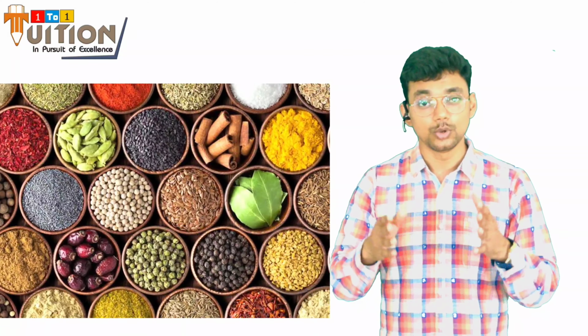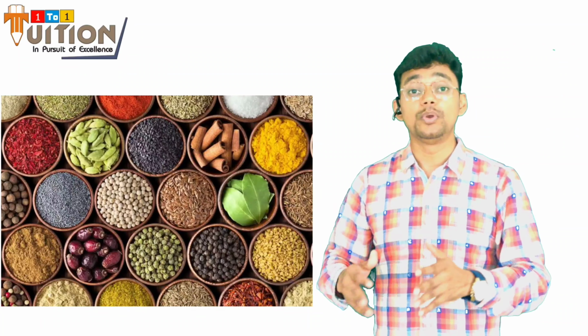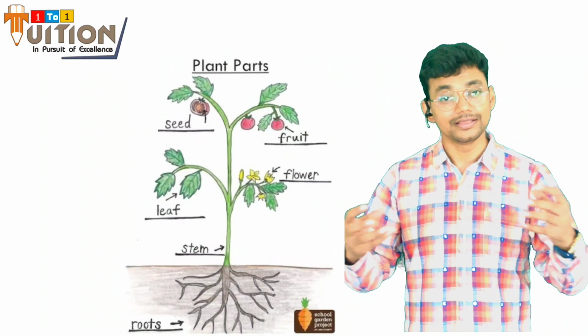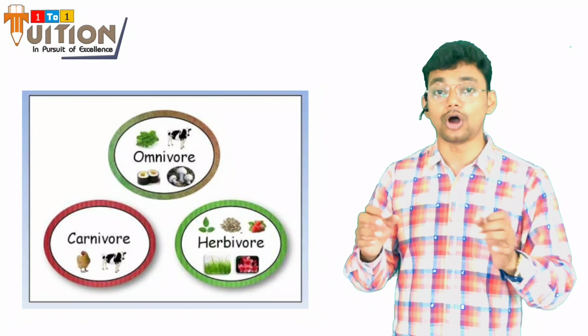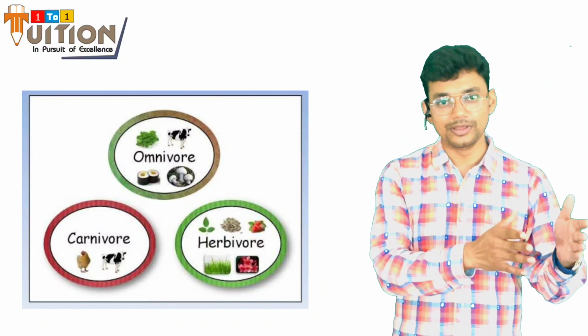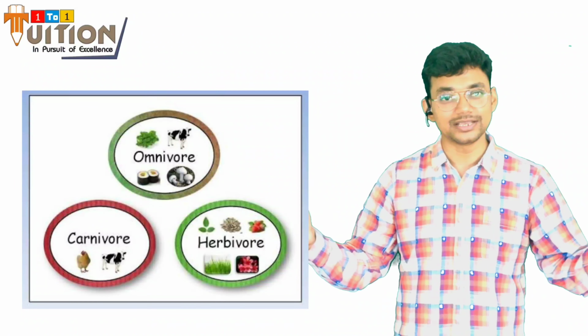In the first session we studied about food, variety of food, and where it comes from. Later, in the second session, we discussed the ingredients which make our food tasty, where those ingredients come from, and the parts of plants that we eat. And later we discussed whether we only eat food or animals also eat food, and if animals eat food, do all animals eat similar food or different kinds of food. And we discussed that animals can be categorized into 3 categories on their feeding habit: one, omnivorous; second, herbivorous; and third, carnivorous.